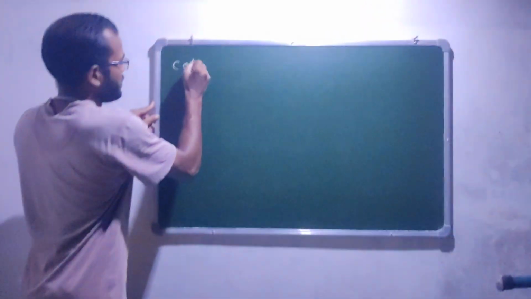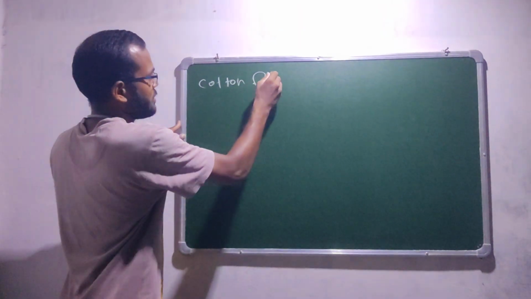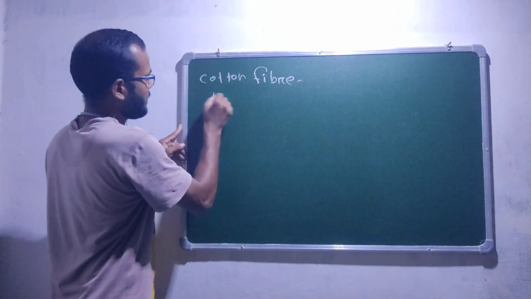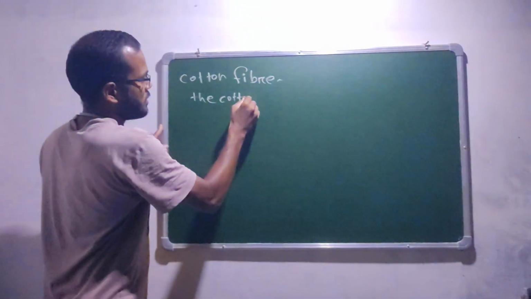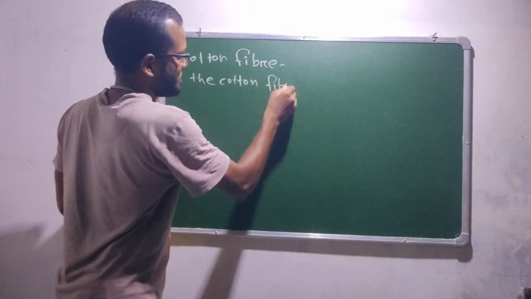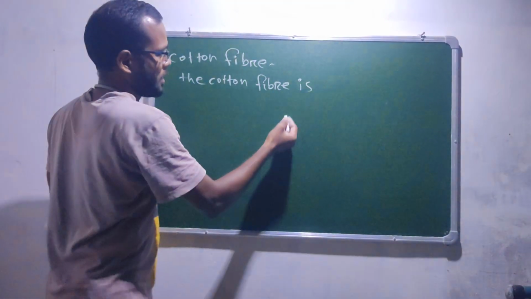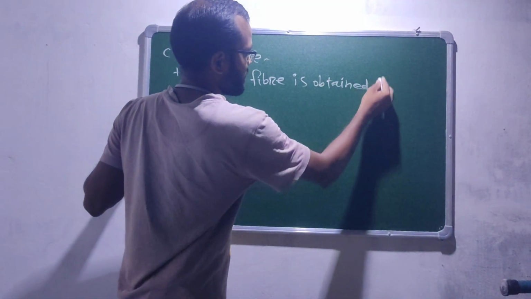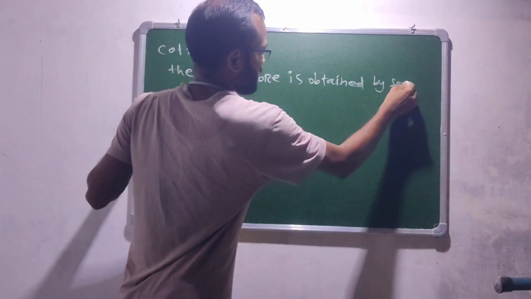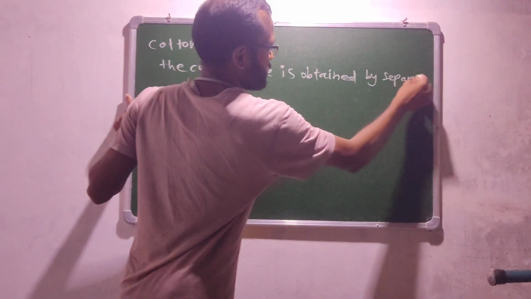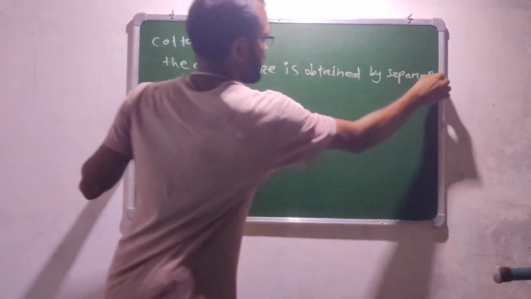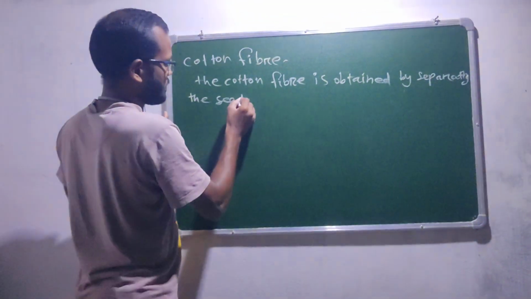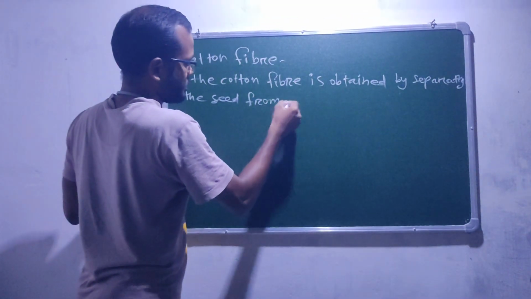So we have to discuss the cotton fiber. We have left some topic. The cotton fiber is obtained by separating the seeds from the fiber.